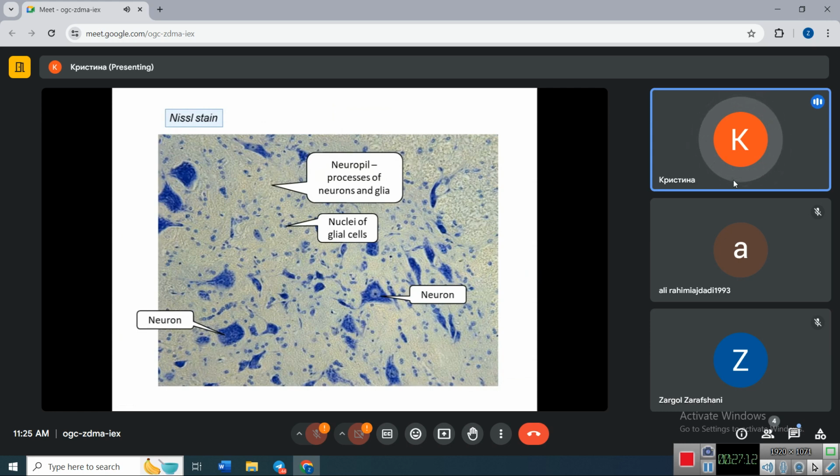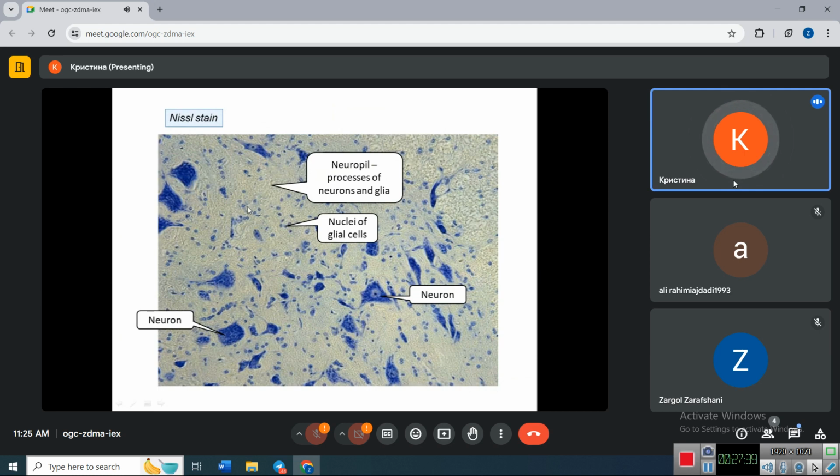In this picture, you see part of a section of the spinal cord. Here you can see some neurons. In some of them you can see nuclei, in some of them we do not see the nucleus. This is because of the sectioning. And you can see here a lot of cell nuclei.